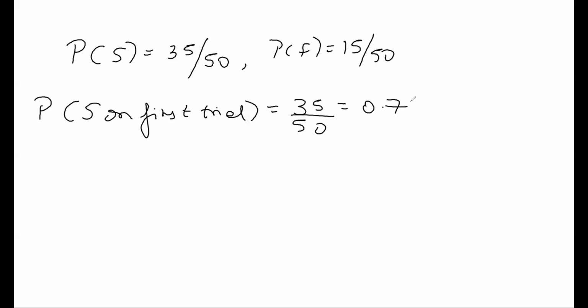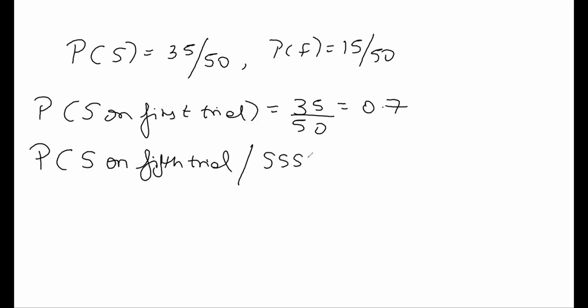Now, let us see whether this is a binomial experiment or not. If this is a binomial experiment, every trial should be independent of the previous trial. So look at it. What's the probability of success on the fifth trial, given that the first 4 were also successes?